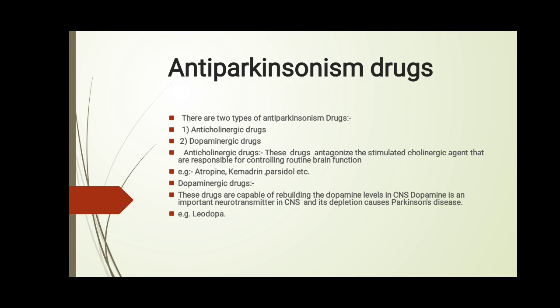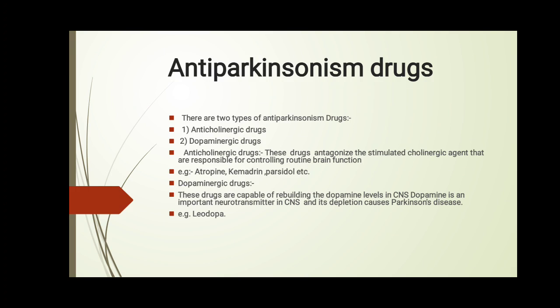Next, Parkinsonism drugs. There are two types of Parkinsonism drugs, that is anticholinergic drugs and dopaminergic drugs. First one is anticholinergic drugs and second one is dopaminergic drugs.